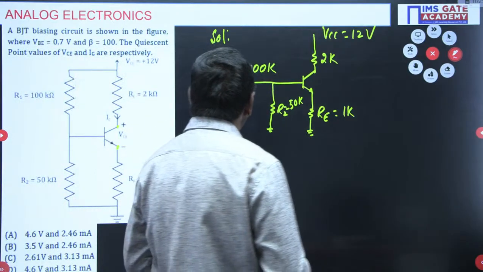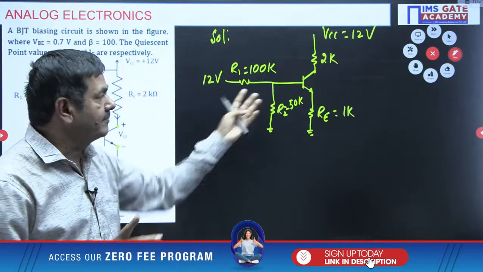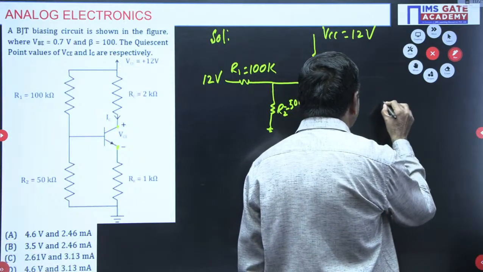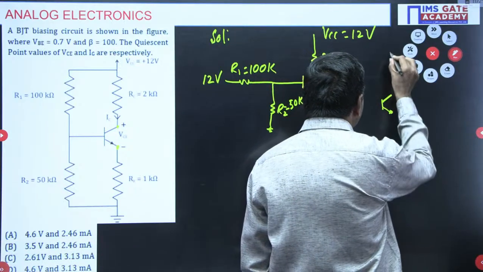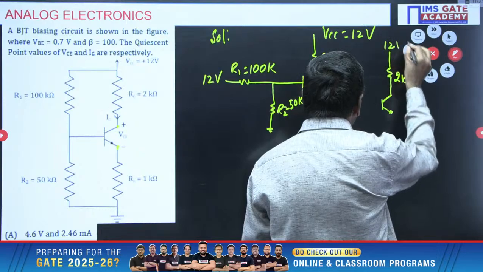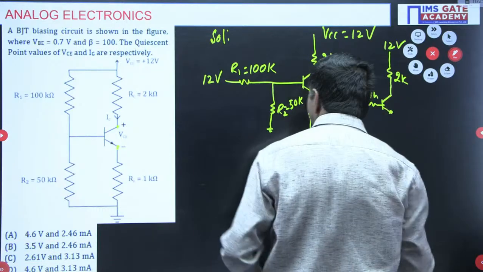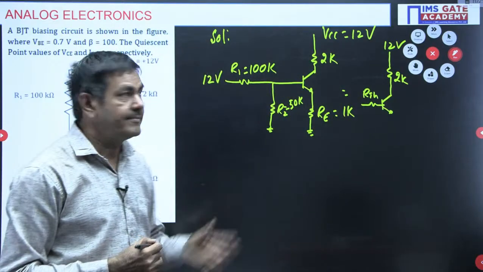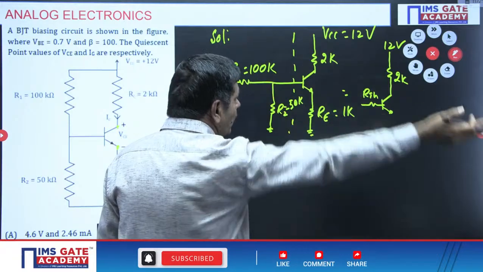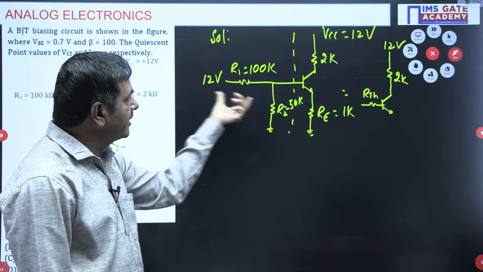But here you need to understand this, you have to simplify still more, because the same circuit I have just redrawn. My aim is to get the self biasing circuit. The self biasing circuit we can draw like this. This is RC, 2K. This is 12 volts. One base resistance, that base resistance is said to be Thevenin's resistance. You have to get Thevenin's equivalent circuit. That means the transistor is open at first. If the transistor is open, you find VTH and RTH for this network.